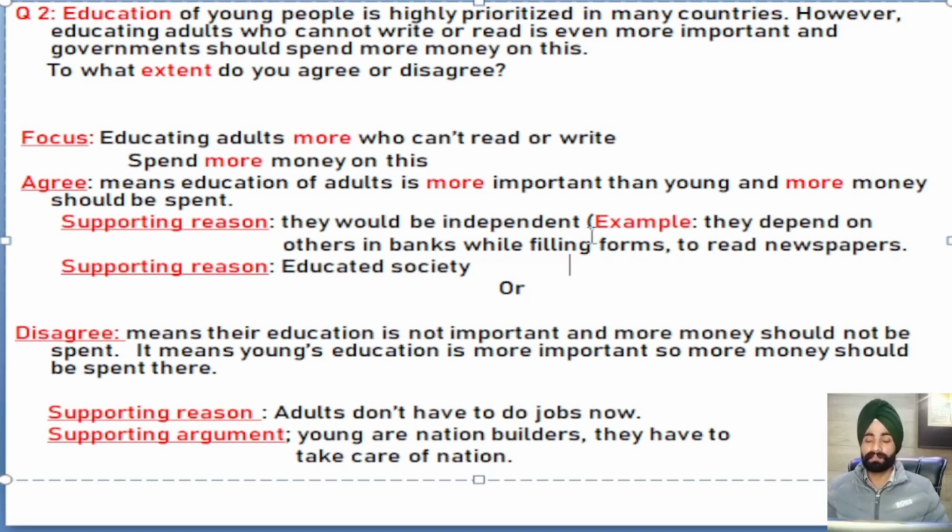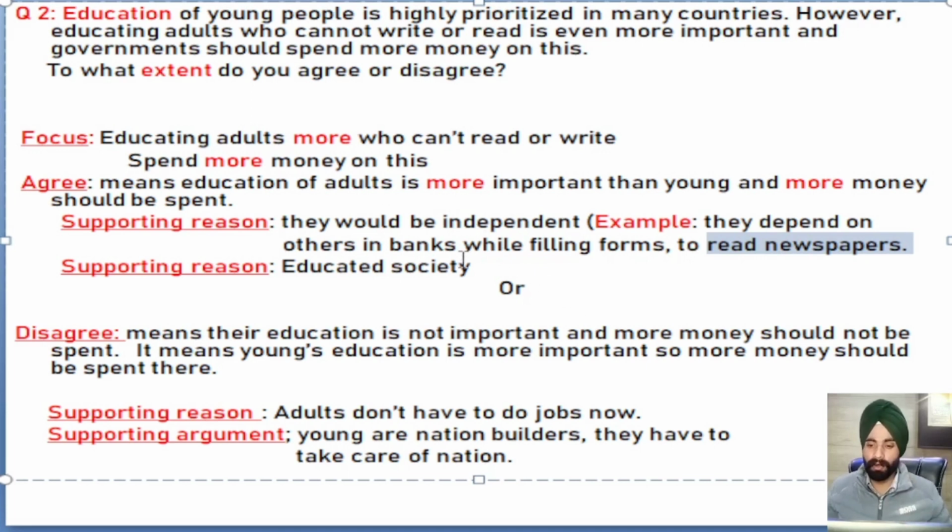But if we spend more money on their education, they can become independent, which means they could learn how to write and how to read, and they can easily do these kinds of easy tasks in the banks or anywhere else. They can even read newspapers. So that's the reason I feel that definitely we should spend more money on the education of adults than young ones.